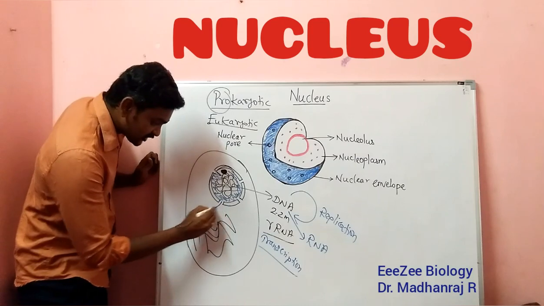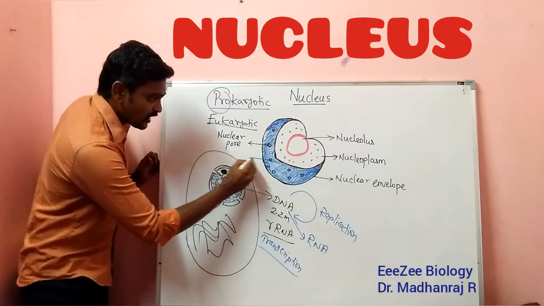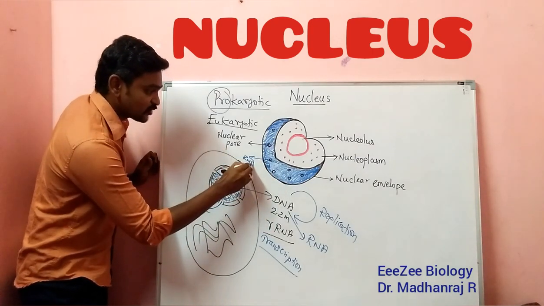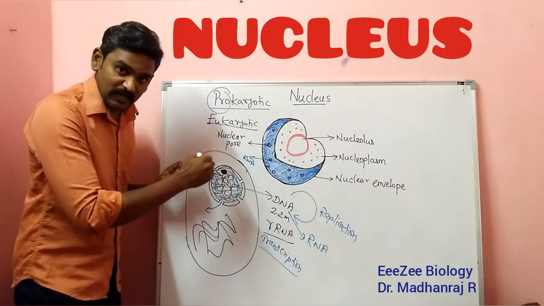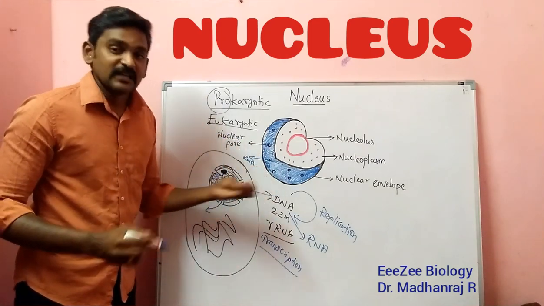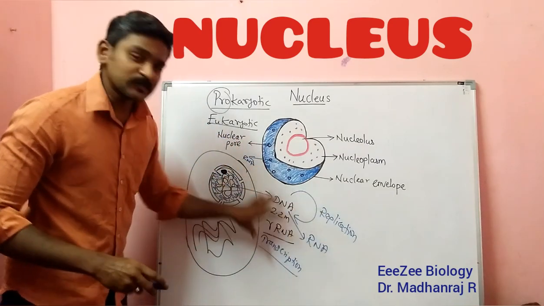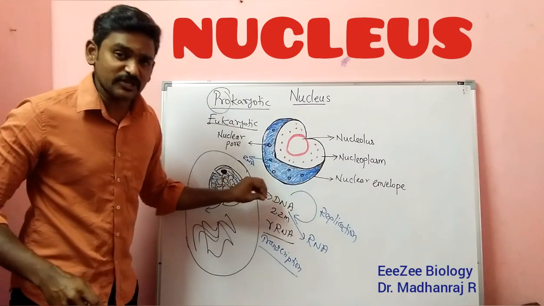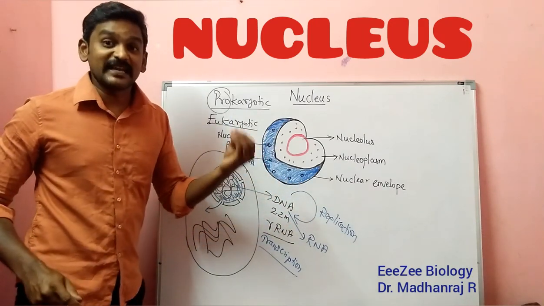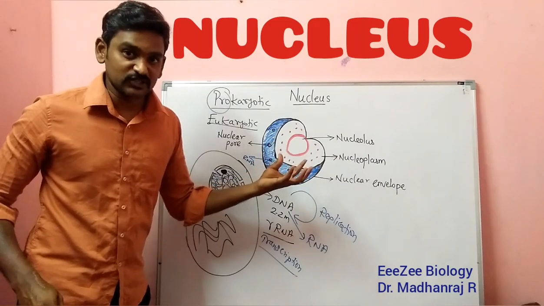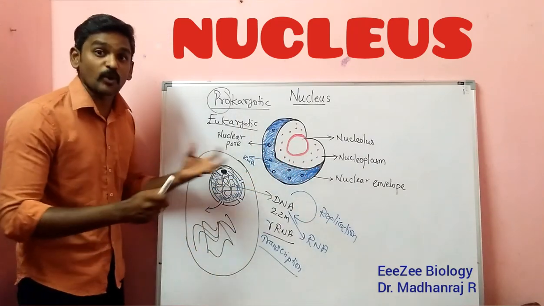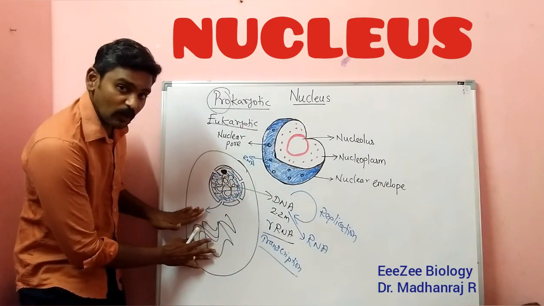Through these pores, I have mentioned here, right? Through these pores, these RNAs will be coming outside. RNAs will be coming outside through these pores only. Then what happens? For all these processes like replication and transcription, what is needed? Many proteins and enzymes are required for the processes to happen. The proteins will be synthesized in the cytoplasm only.